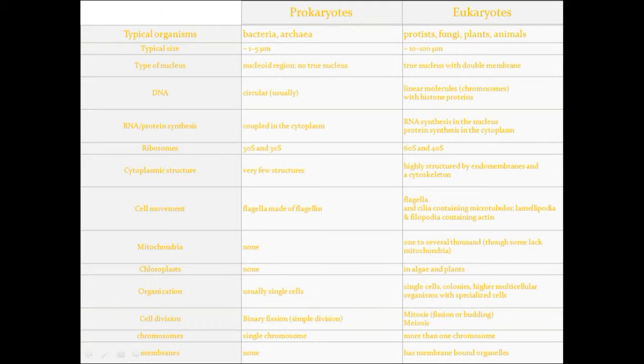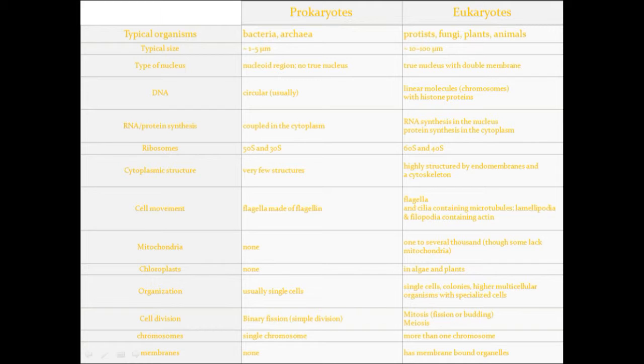RNA and protein synthesis are coupled in the cytoplasm in prokaryotes, and RNA synthesis in the nucleus and protein synthesis in the cytoplasm is found in eukaryotes. Ribosomes: 50S and 30S in prokaryotes, 60S and 40S in eukaryotes. Cytoplasmic structure: very few structures are found in prokaryotes, whereas eukaryotes are highly structured by endomembranes and a cytoskeleton. Cell movement: flagella made of flagellin are found in prokaryotes. Flagella and cilia containing microtubules, and lamellipodia and filopodia containing actin, are found in eukaryotes.